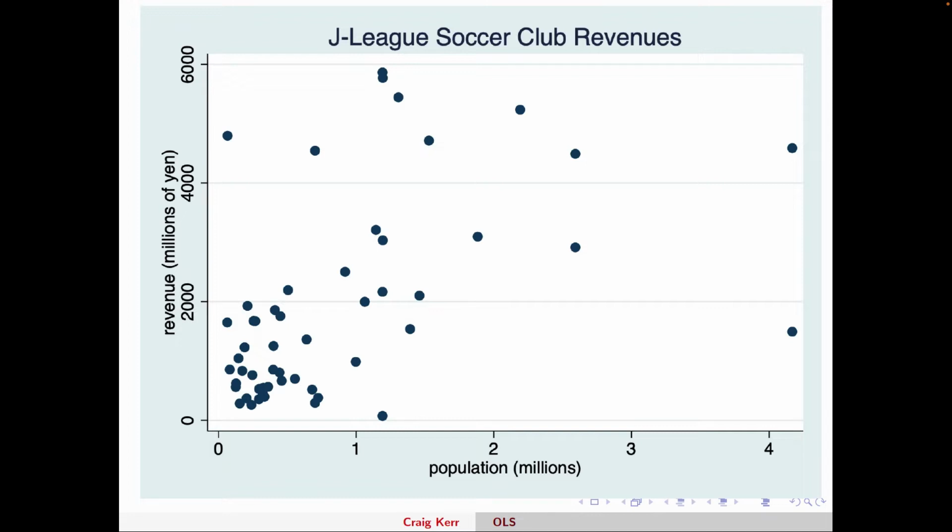So you can see there's a clear positive relationship between the size of the city and the revenue generated for the team. Now, if you've read the first couple chapters of Dr. Fort's book, you understand why this is the case. Or, if you're just a good student of economics, it should be pretty obvious. The bigger the city, the more fans can physically attend. But more importantly, when it comes to revenue, the more eyeballs are watching TV screens or computer screens, which can then be sold to advertisers, which is where the real money comes from. So this is as expected.